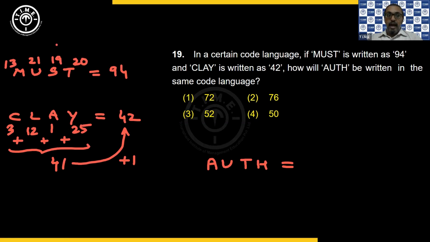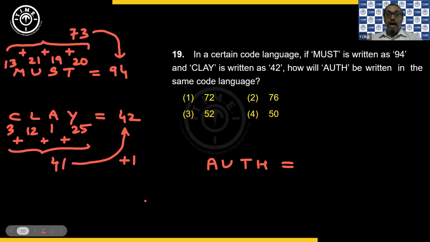Okay, so now if I take addition, we know 21 plus 19 is how much? 40. 40 plus 20 is 60. Then 60 plus 13, you are getting 73. But then you are not adding +1 like what you have done in the earlier case. Are you understanding that? Correct? So it is not about adding 1 or adding any constant number.